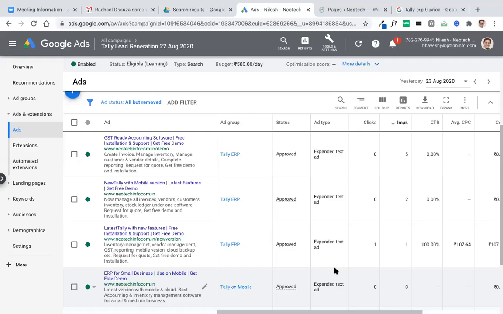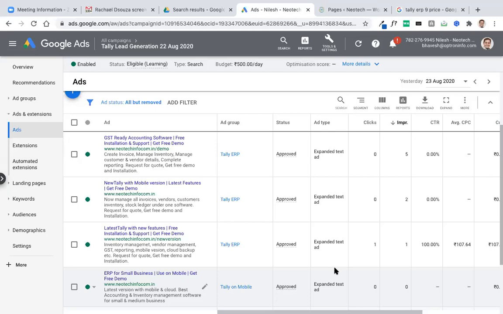The quality score has multiple parameters. First parameter is the ad relevancy, or ad score. If your ad title, meaning headline 1, headline 2, has keywords that people are searching for, then your ad is more relevant. If your description also has those keywords, then again your ad relevancy would be good.